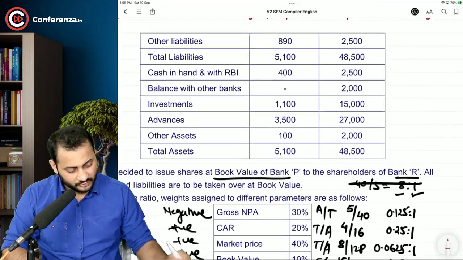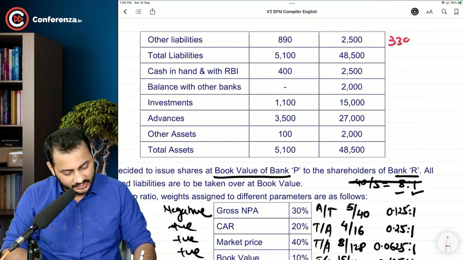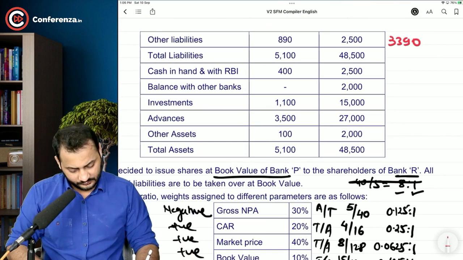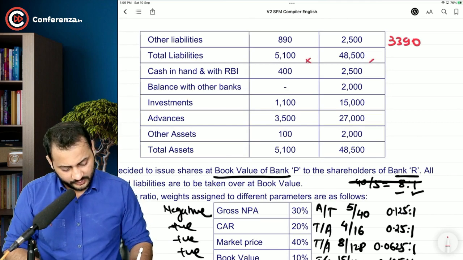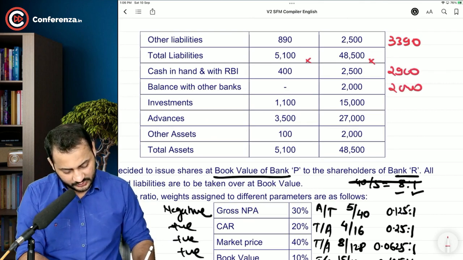Other liabilities will also get totalled, 2,500 plus 890, that's 3,390. Total liabilities will be 48,500 plus 5,100. You can just avoid this because this is just the total. Then cash in hand will be 2,900. Balance with other banks will be 2,000.